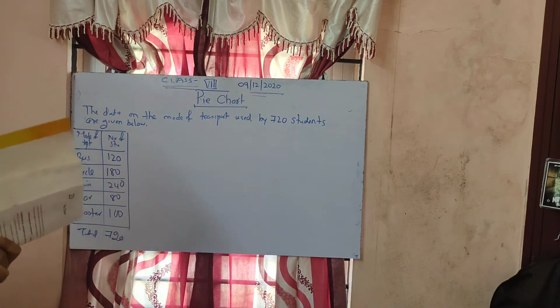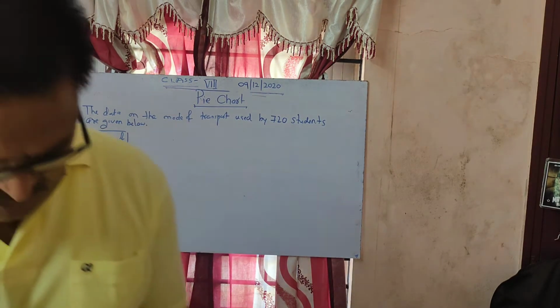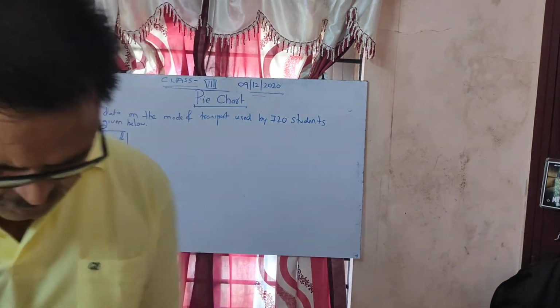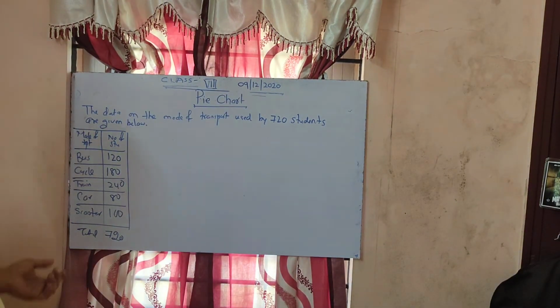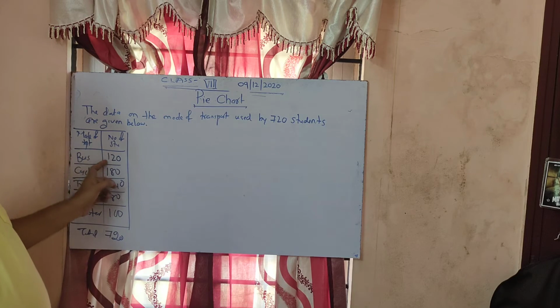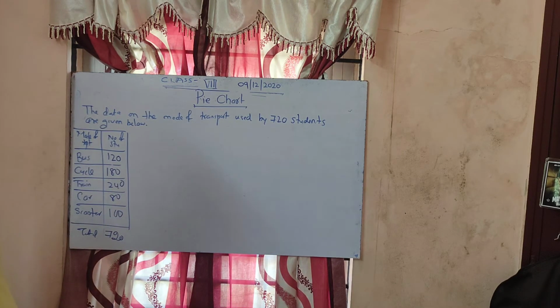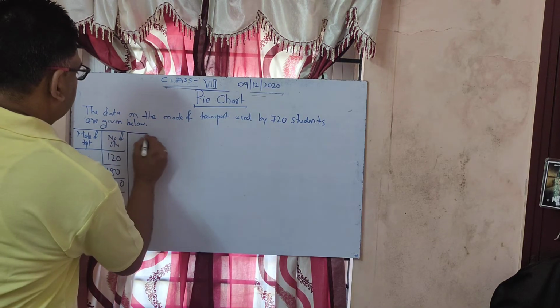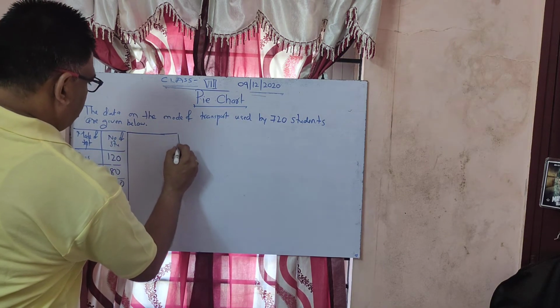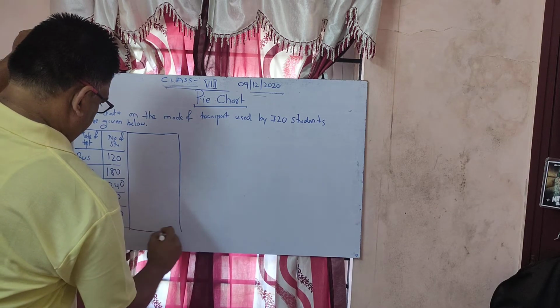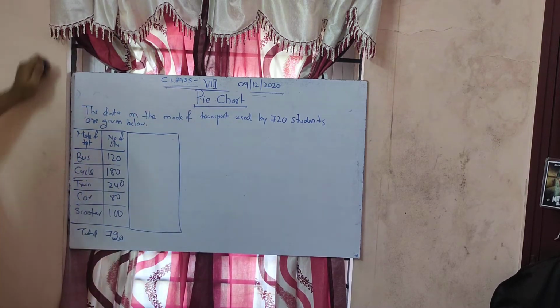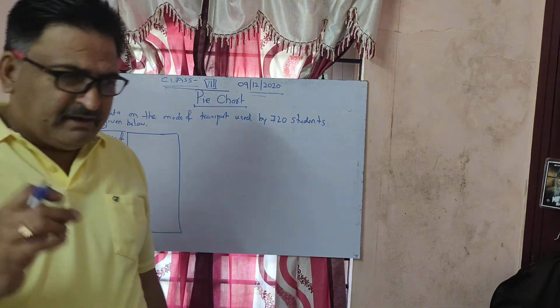Now, I told you we have to convert the number of students into degrees. Okay, now how to do it? There is a formula.